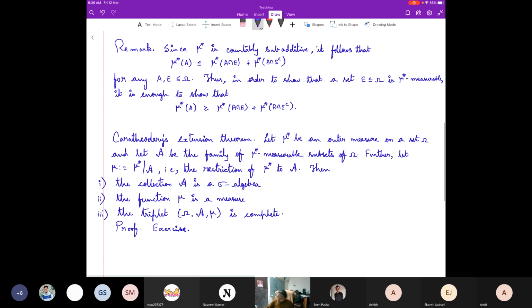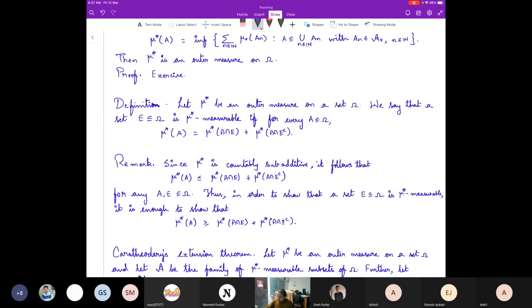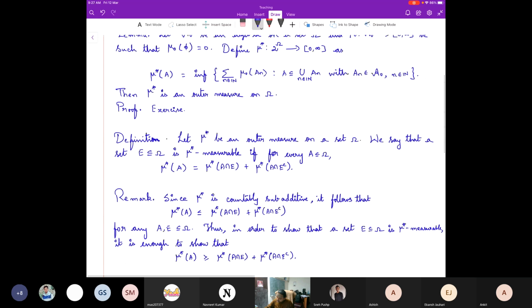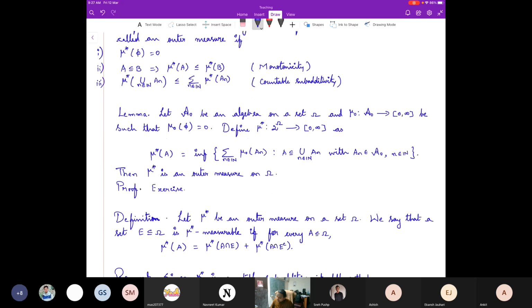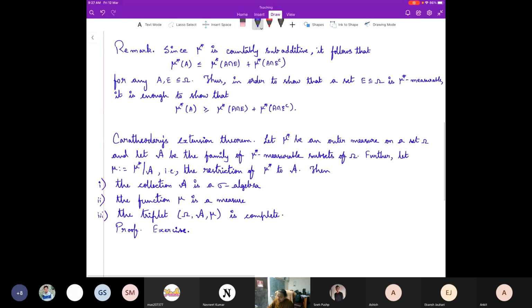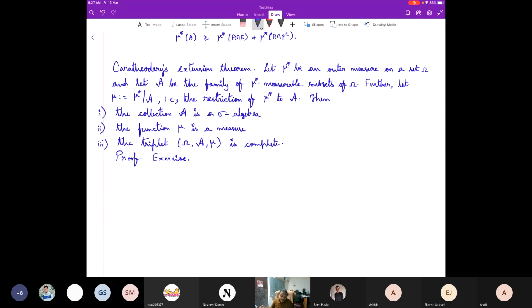Right? So even if you look at the previous one, if you look at this lemma, if you have something on an algebra, then you can get an outer measure, right? And if you have an outer measure, you can extend it. Right? So now we are going to look at something similar.